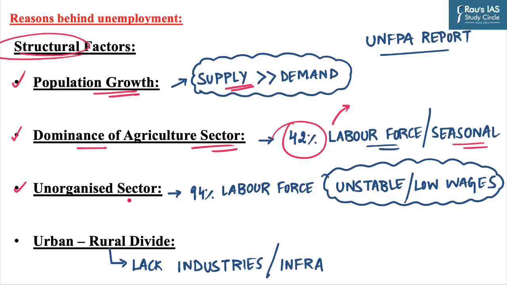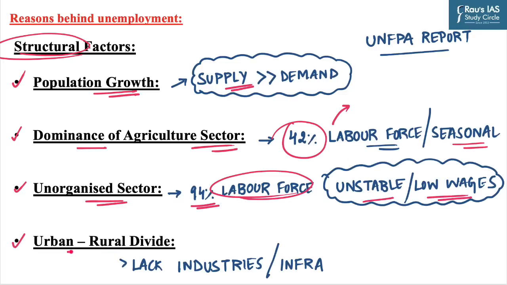The next point is unorganized sector. Ministry of Labor and Employment has said that around 90% of the labor force is engaged in informal or unorganized sector, and the presence of substantial informal sector leads to unstable and low wages job.